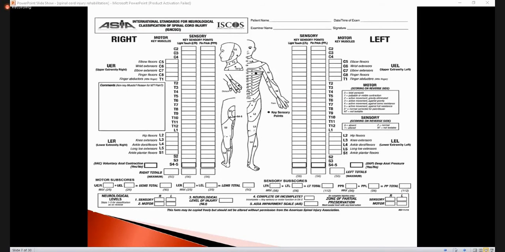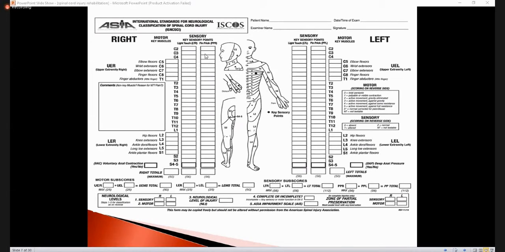In the ASIA scale, for the motor aspect, 10 muscles are tested. You can see over there, there are the 10 muscles. Five are innervated by the cervical nerves and five are innervated by the lumbar nerves. The upper five, innervated by the cervical nerves, are for the upper limb, and the lower five are for the lower limb.